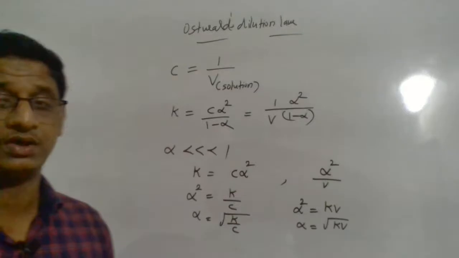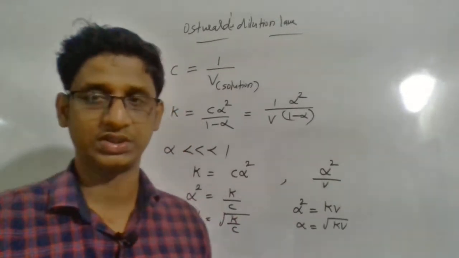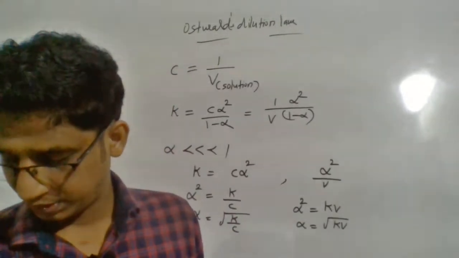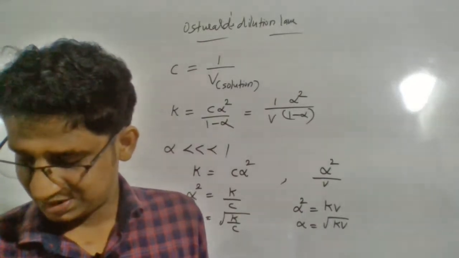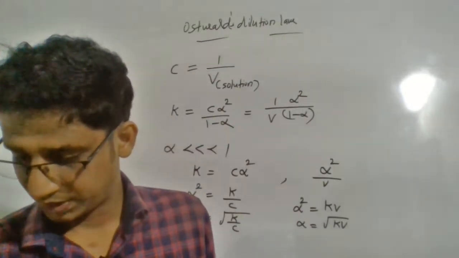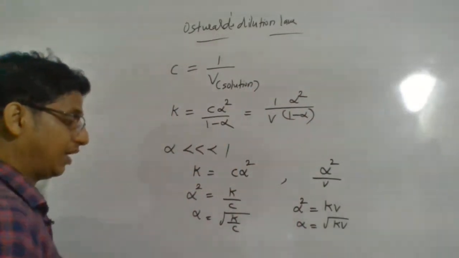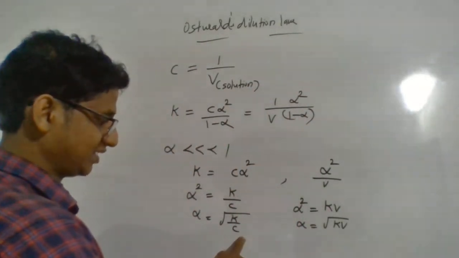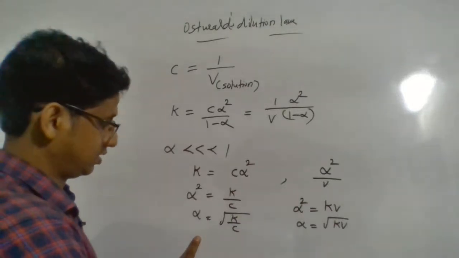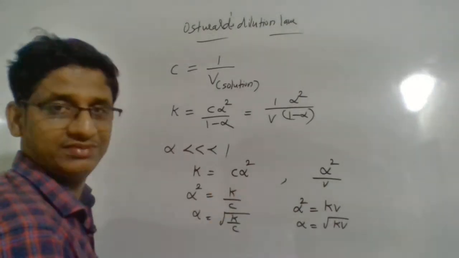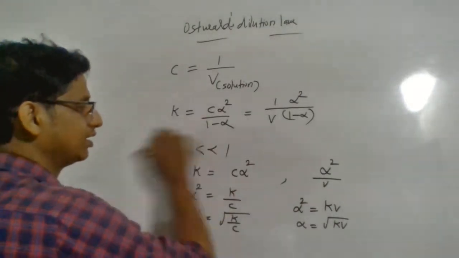K is nothing but the equilibrium constant or dissociation constant, and that you also have to keep in mind. If K and C are provided, you can find α. So three terms are there which you can connect.